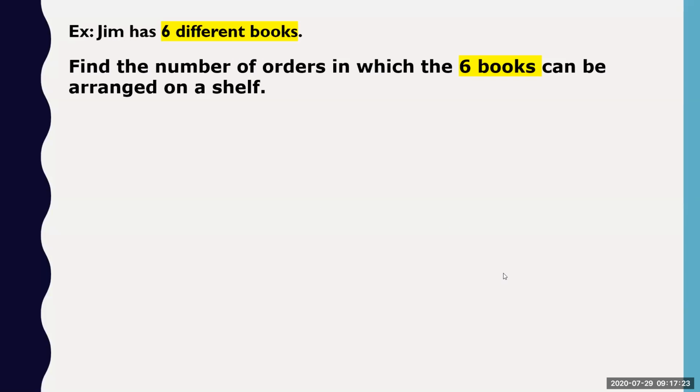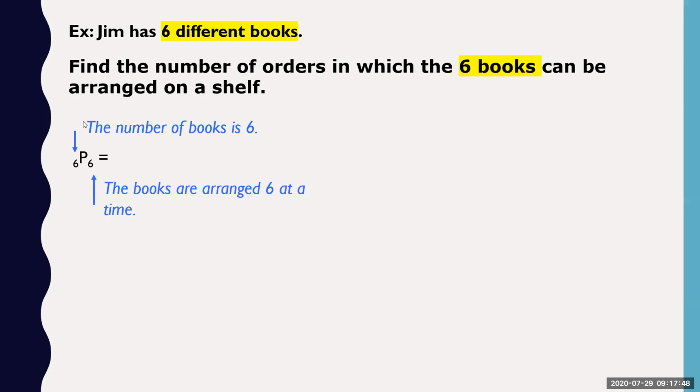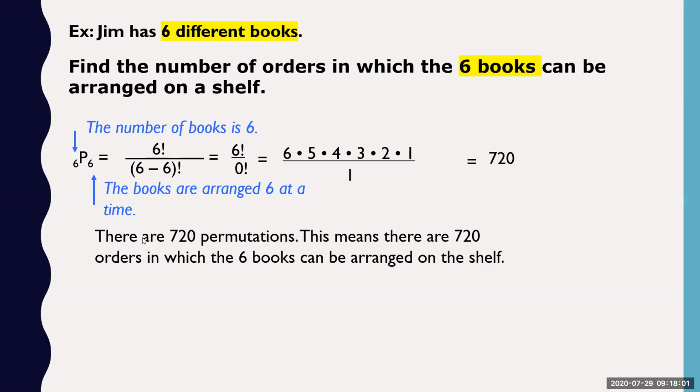Now let us see this problem. Find the number of orders in which the 6 books can be arranged on a shelf. Similar problem which we have seen previously. Now you get the idea. See here. This is 6P6. So the number of books is 6, and the books are arranged 6 at a time. So it's 6P6, which means 6 factorial. Good. So there are 720 permutations.